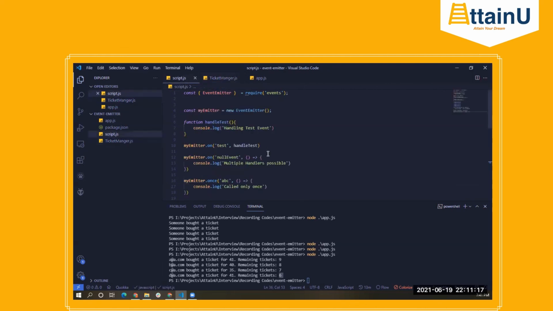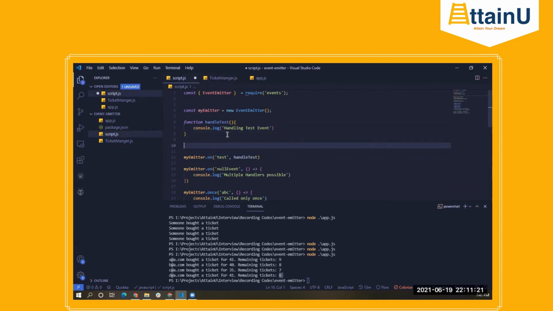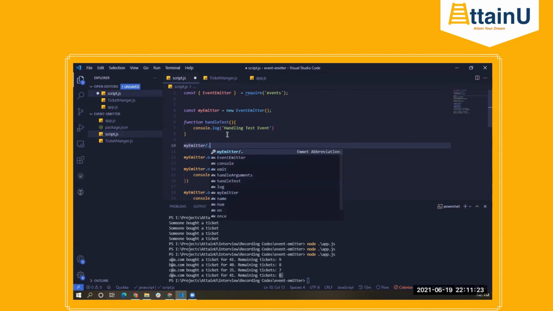Now if you want to see more examples, you can just experiment, because there are different functions available. Prepend listener, raw listener will give you the number of listeners. Remove all listeners will remove all the listener functions attached to any event. Remove listener will remove only that listener for that particular event.